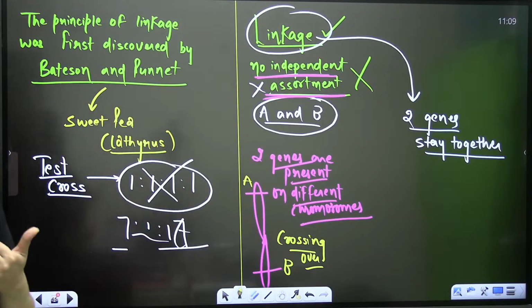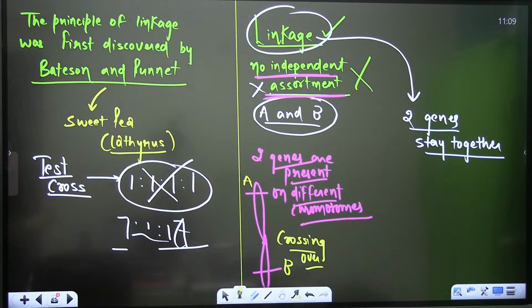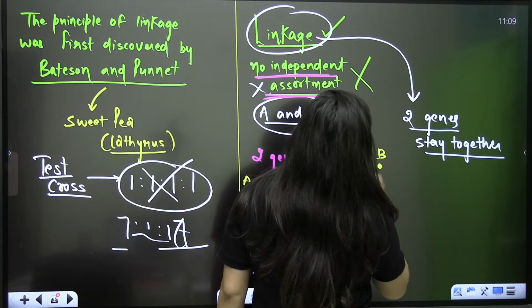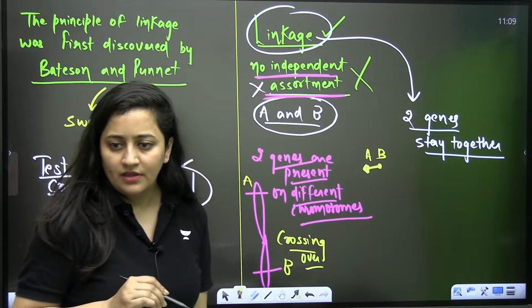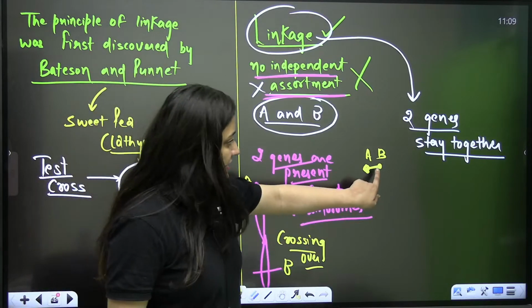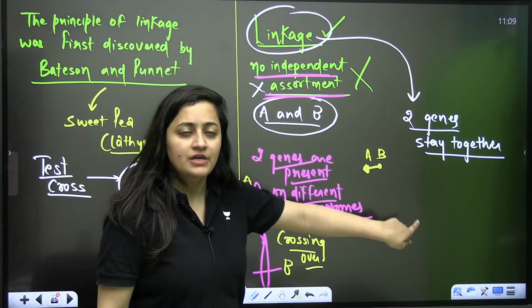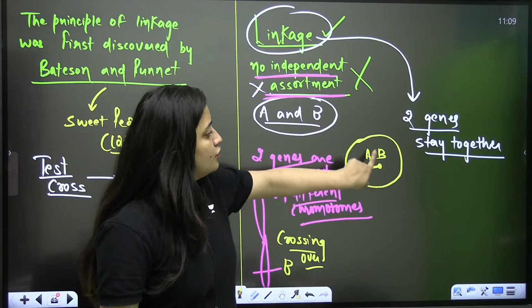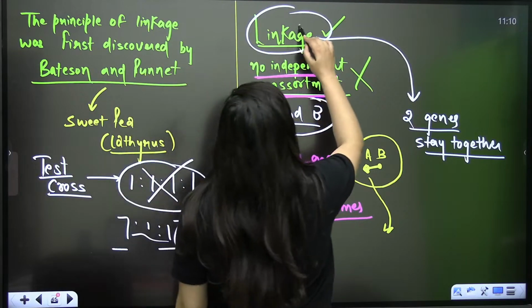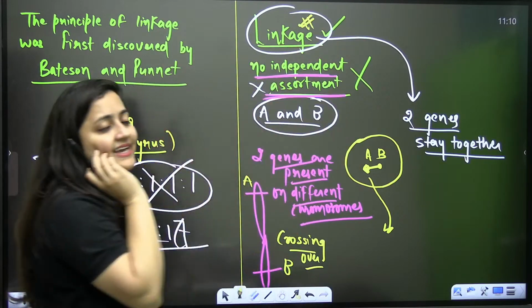These are some common points that you should know about linkage. Can I say that if two genes are very close to each other, they will stay together? If they are very close and present on the same chromosome, there are chances that they will inherit together. Of course, yes. So linkage is directly... sorry, linkage is what?